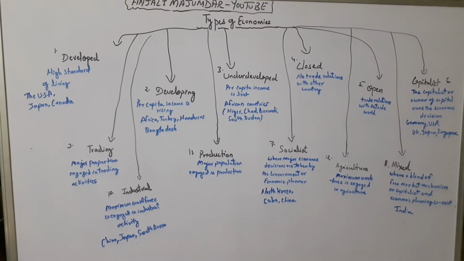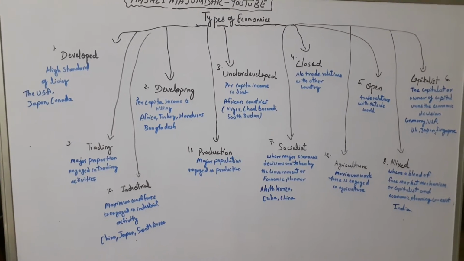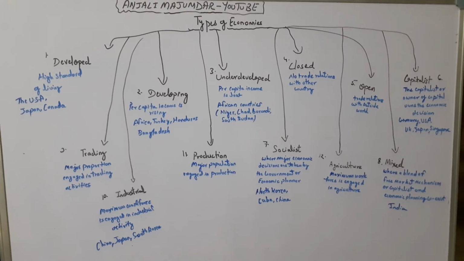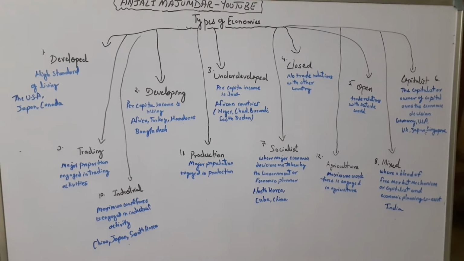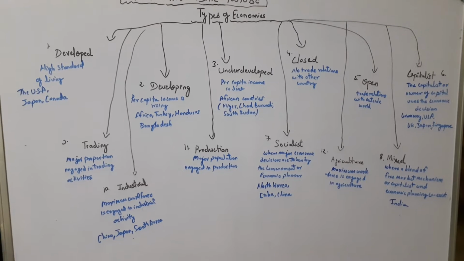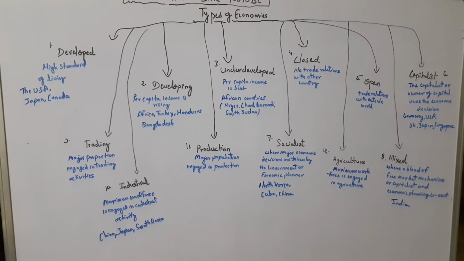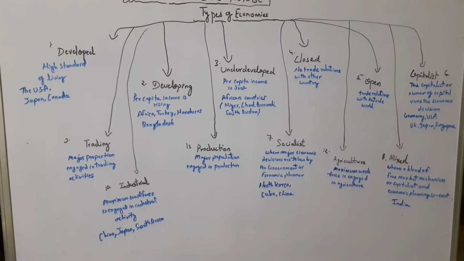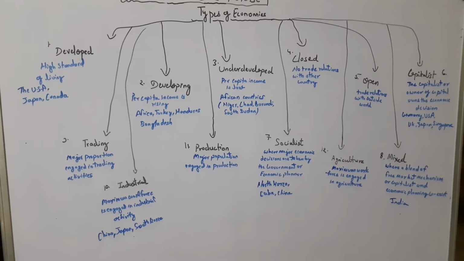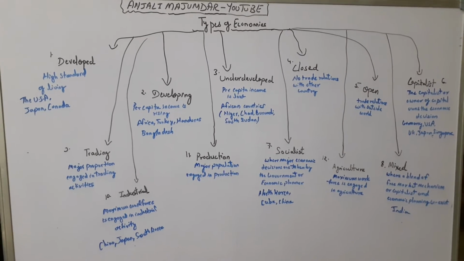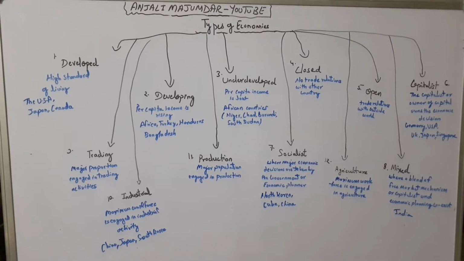As you can see, the first is developed economy, second is developing, third is underdeveloped, fourth is closed, fifth is open, sixth is capitalist, seventh is socialist, eighth is mixed, ninth is trading, tenth is industrial, eleventh is production and twelfth is agriculture. So these are certain types of economic systems.